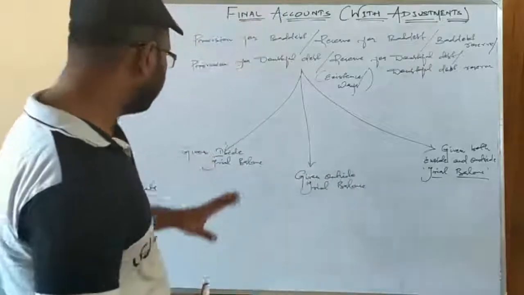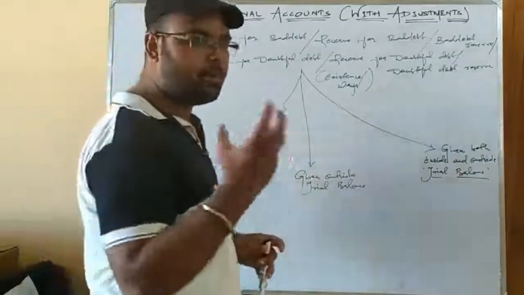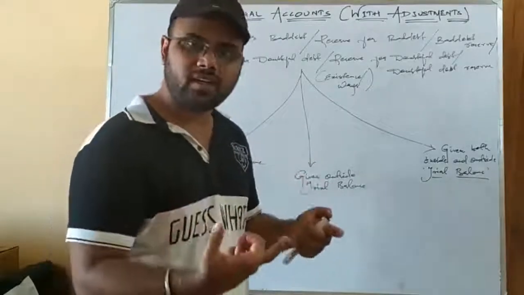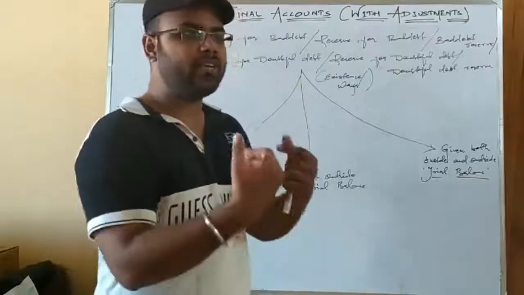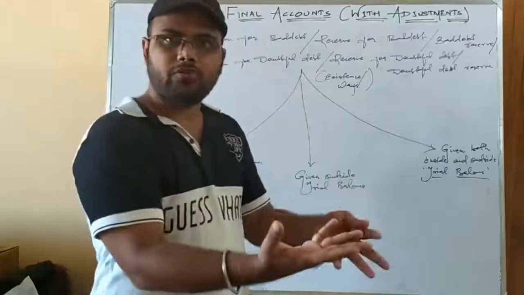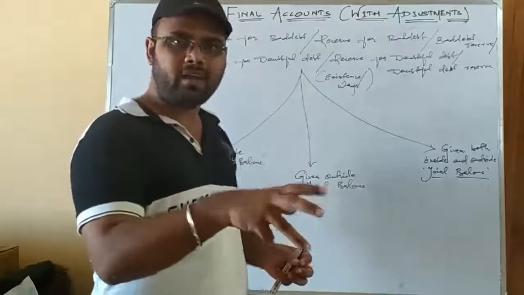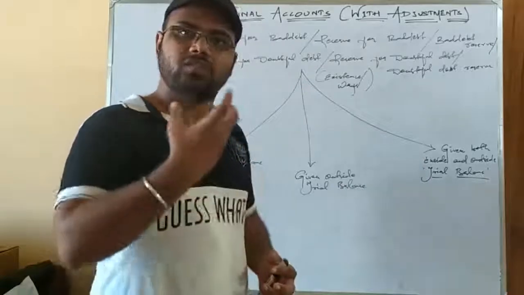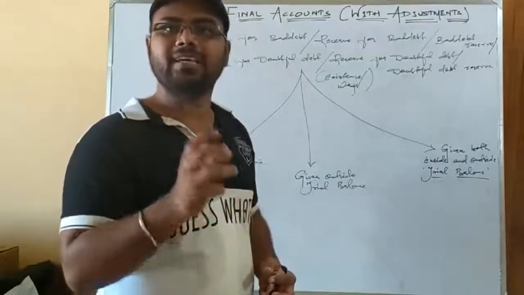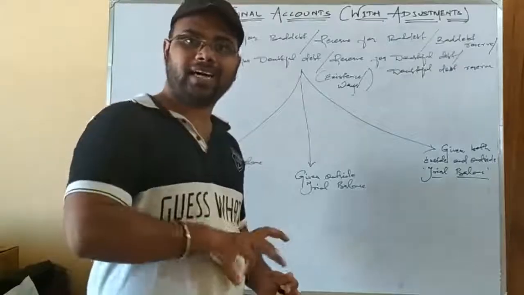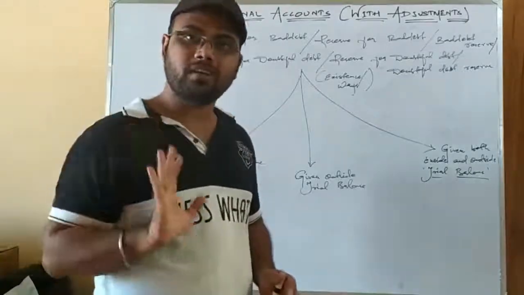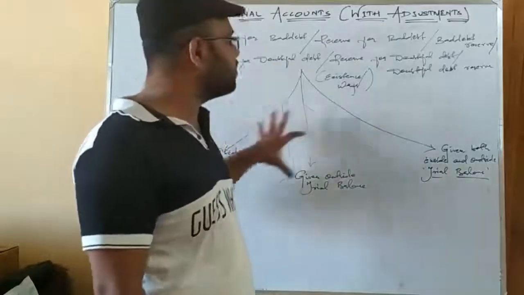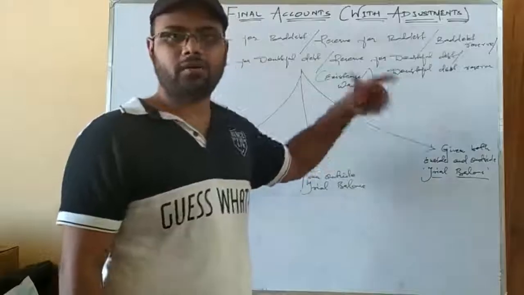Okay, so see, given inside trial balance means reserve or provisions, as I have told you, is a contingent liability, and since contingent liabilities are not certain, they may take place in the next accounting year or in the coming future accounting years. We don't know when it takes place and whether it will take place or not. So since these are called contingent liabilities, they are not certain, they are not shown as liability on the liability side of the balance sheet, but they are shown by way of deduction from the concerned asset to which they belong. So these reserves belong to which asset? That is your debtor, because bad debt comes from debtor.